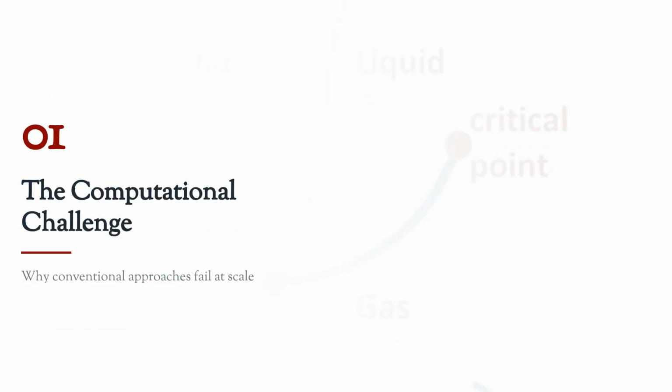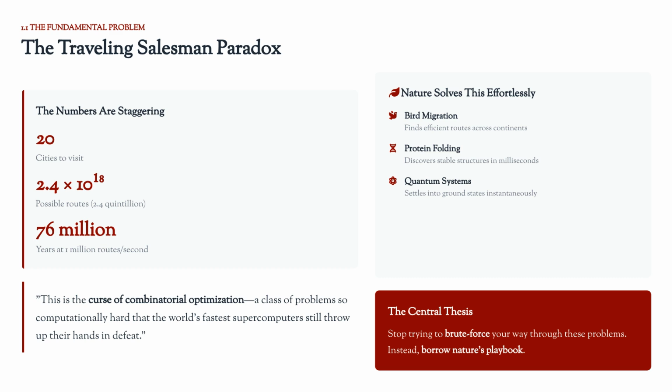We begin with the computational challenge, examining why conventional approaches struggle when scaling up. The Traveling Salesman Problem illustrates this paradox. Just 20 cities lead to 2.4 quintillion routes, requiring 76 million years for a brute force search. Yet, nature solves similar optimization problems effortlessly, such as bird migration and protein folding. Our thesis is simple: borrow nature's playbook and stop trying to brute force solutions.